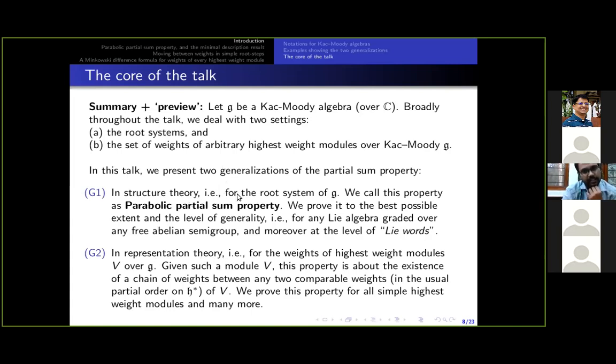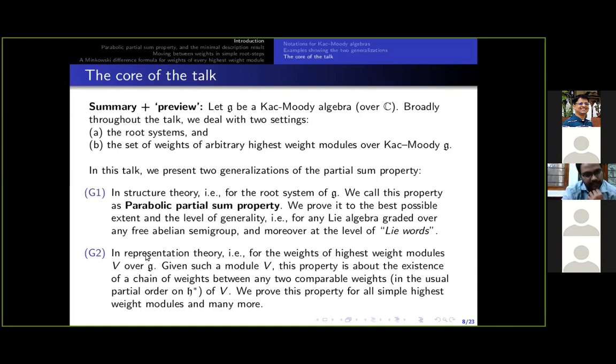In structure theory, it is with the root system of G, and we call it the parabolic partial sum property. And the word parabolic here will be clear when I go to the motivation behind thinking about this property. And we are going to prove this property to the best possible extent and level of generality. That is, we are going to show it more generally at the level of Lie algebras, for any Lie algebra over any field and graded over any free abelian semigroup. Freeness of the abelian semigroup is important; it cannot be removed. In this sense, this is the best possible extent one can show.